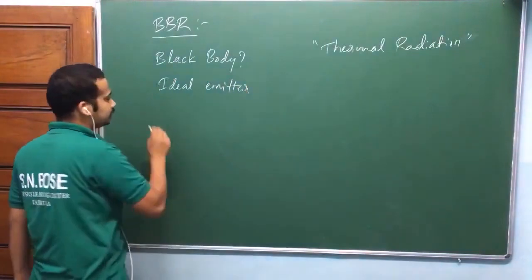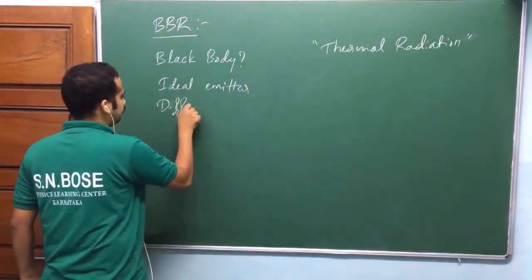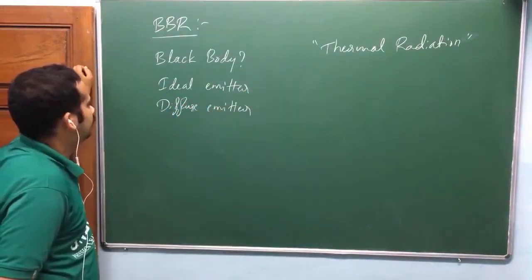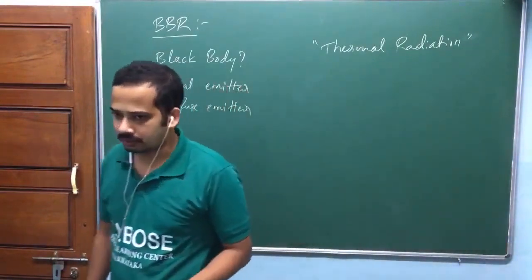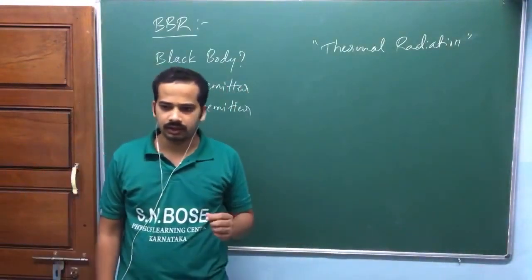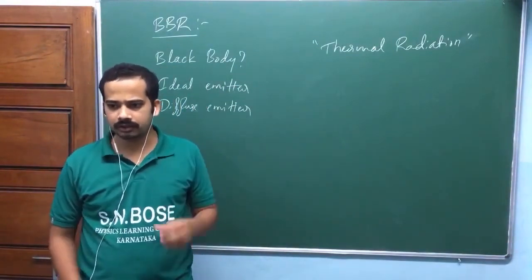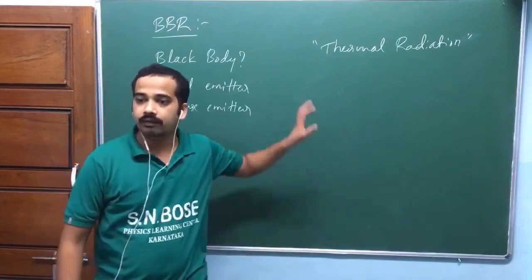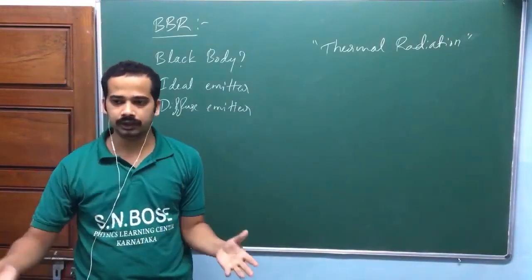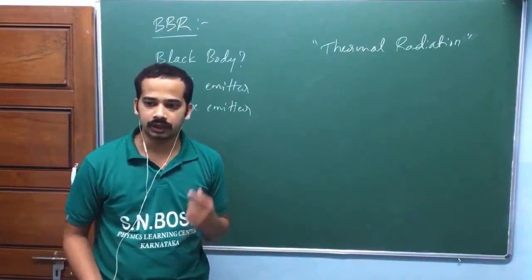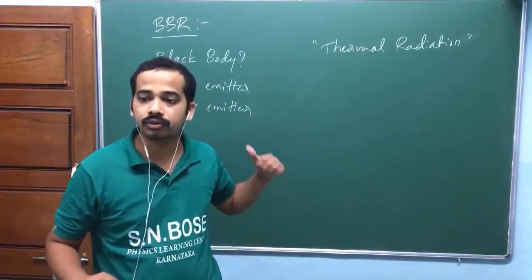The first point is that the black body is an ideal emitter, and the second is that the black body is a diffuse emitter. If you take any object and heat it, it contains electrons, and the atoms or electrons will oscillate when you heat a solid. We are discussing solids here, not gases. When you heat an atomic gas, it gives discrete spectra. We are talking about solids.